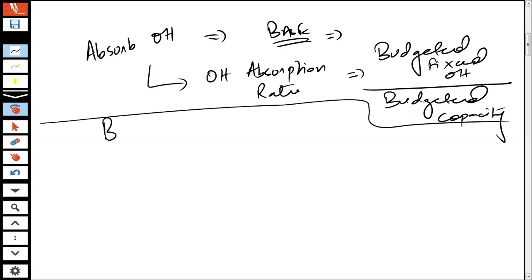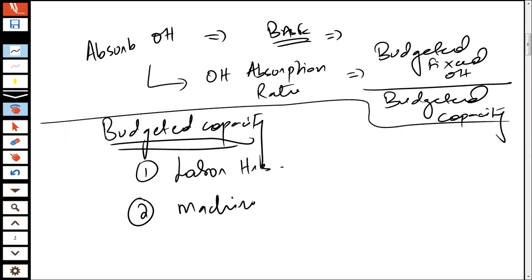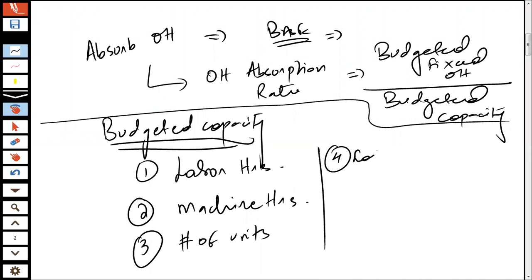Whenever we talk about this concept of budgeted capacity, what do we mean by it? You would recall from your past studies that whenever we have to absorb the overheads, there are different bases on the basis of which we absorb them. It could be on the basis of labor hours. It could be on the basis of machine hours. It could be on the basis of number of units. It could also be on the basis of labor cost.